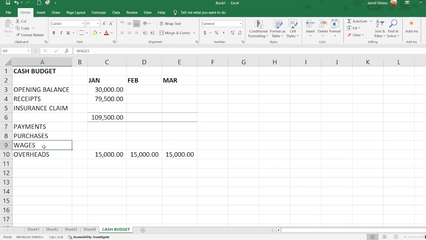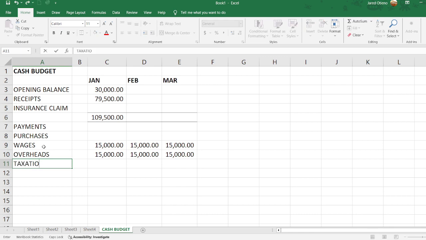Of course, we know that our wages, we have been told it's 15,000 every month. That is what we are paying every month. I can populate that 15,000 every month. That is what we are paying for our wages. Then there's something else that we'll be paying, and that is taxation, which we are told in our question. We are not paying it in the month of January, but we will be paying it in the month of February, and the figure there is 8,000.